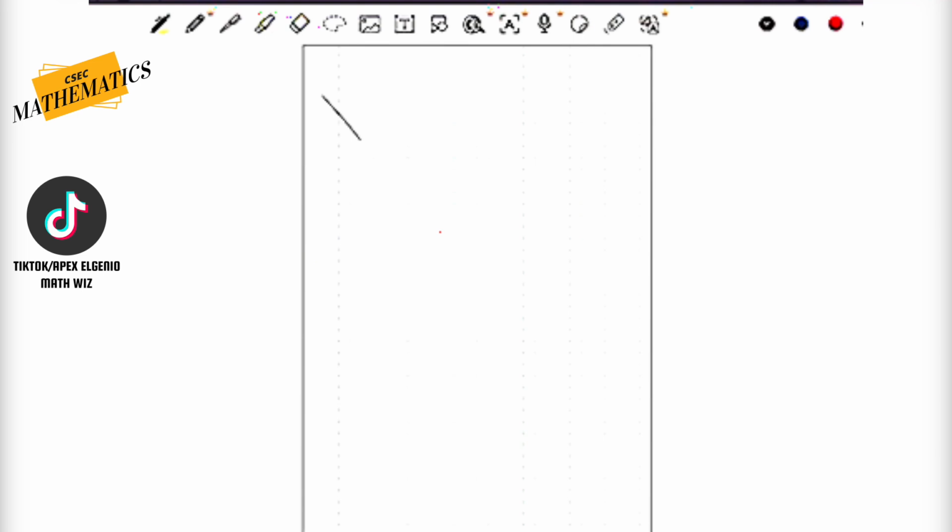Am I supposed to be using my graph paper? That goes against all the rules of math. So let's pull up a fresh paper here. Whoops. There we go. Aha.